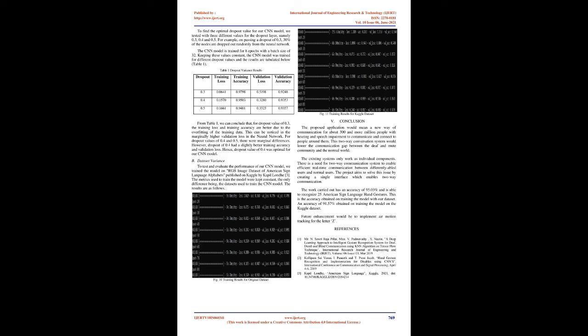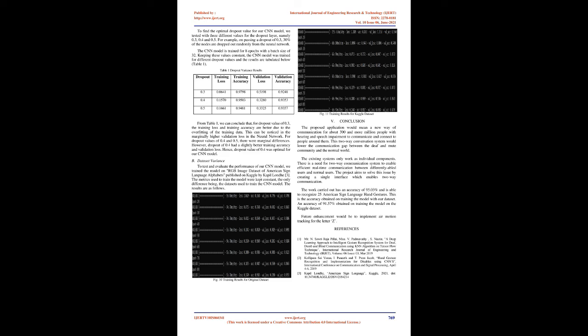loss and training accuracy are better due to the overfitting of the training data. This can be noticed in the marginally higher validation loss in the neural network. For dropout values of 0.4 and 0.5, there were marginal differences. However, a dropout of 0.4 had slightly better training accuracy and validation loss. Hence, a dropout value of 0.4 was optimal for our CNN model.